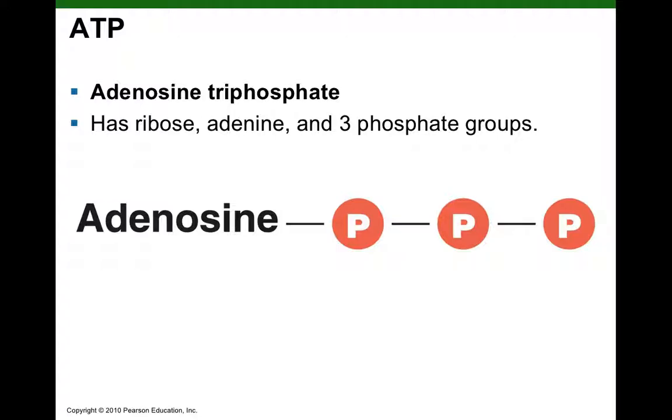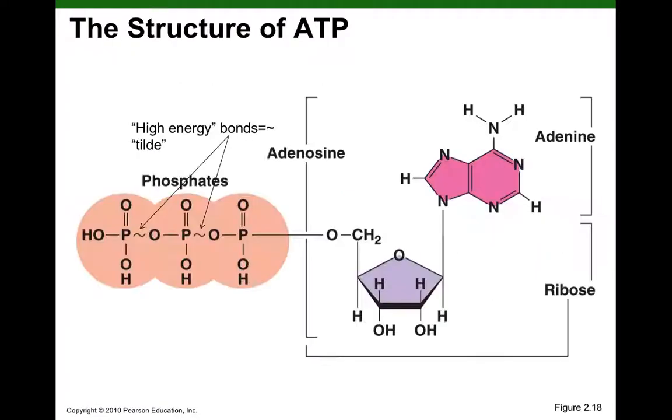But because the cell is constantly using up ATP, it has to be constantly synthesizing more, and that takes a lot of energy. So this is the little tilde sign we use to indicate those covalent bonds which upon hydrolysis will release a lot of energy, right here, okay? And again, we know here we have our ribose, and here's our adenine, so adenosine triphosphate.